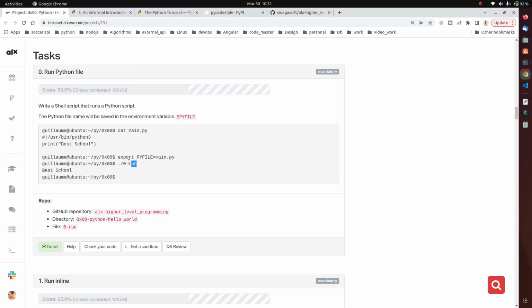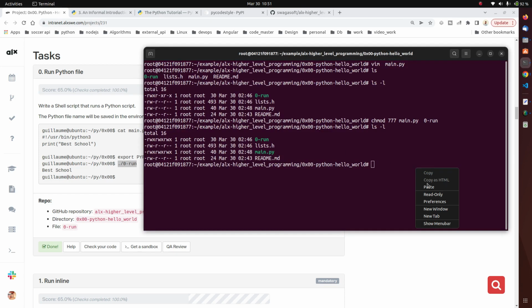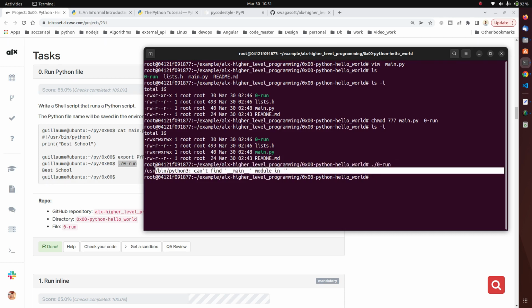After you've done the previous command, the next thing is to run this command here. If you paste this and press enter, you should get the result "best school". But for mine, I'm not going to get the result because I did not run the previous command, so the environment variable is not found. I don't want to override my previous command.